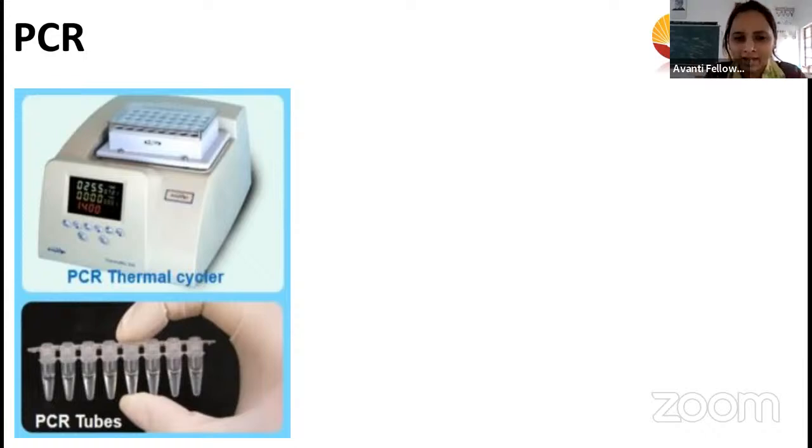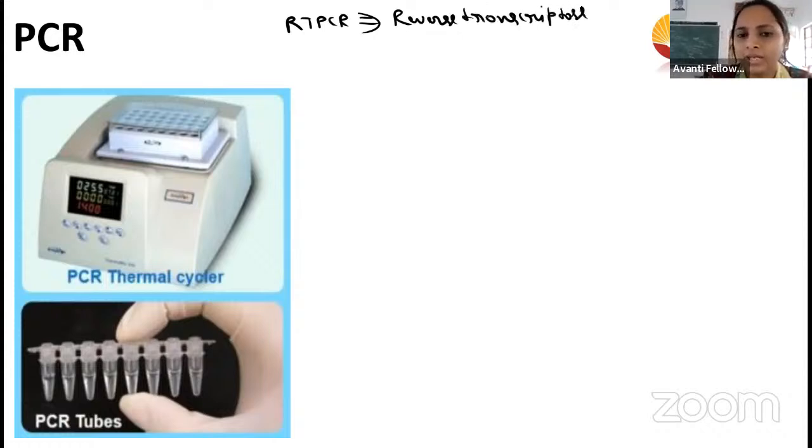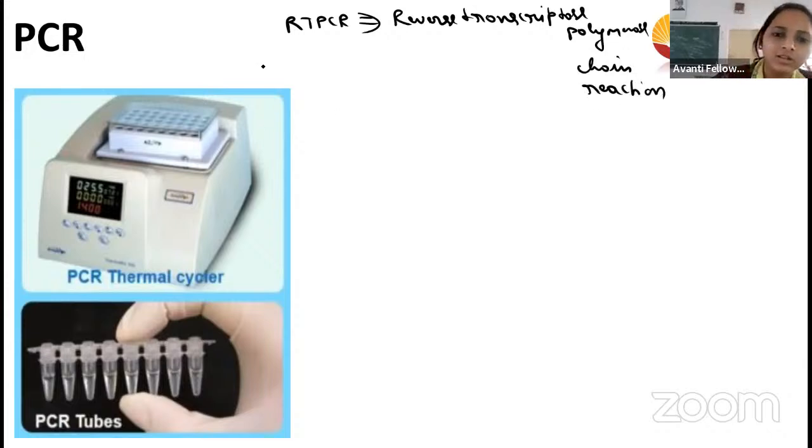If we are traveling anywhere, or if we want to check whether our fever is corona or something else, we have to check it by PCR, right? That PCR is the RT-PCR. What do you mean by RT-PCR? Reverse transcriptase polymerase chain reaction. Chain reaction, right? So this is also one of the main important things of the PCR.